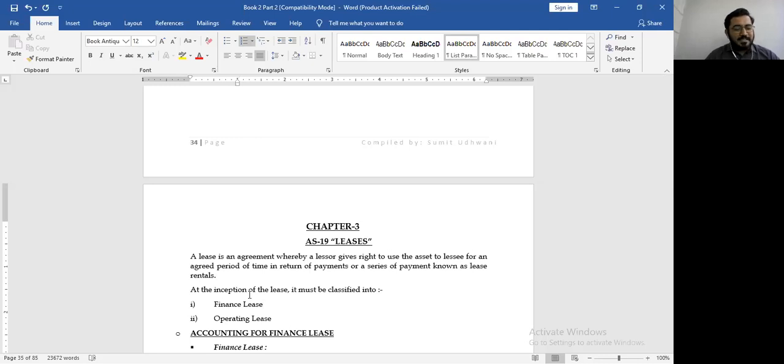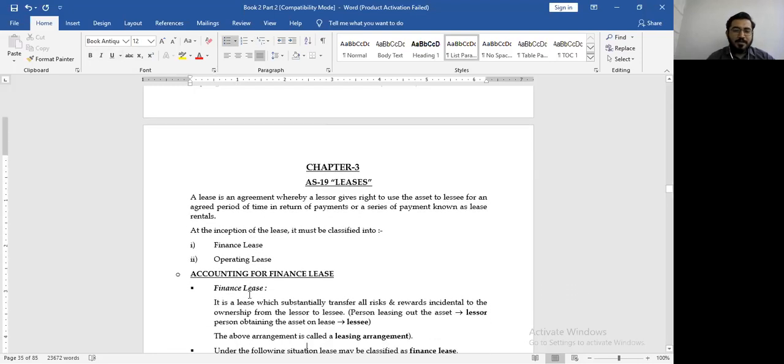Okay, let's quickly revise AS 19. The heading of the standard is leases. What is a lease? It is an agreement whereby the lessor gives right to use the asset to a lessee for an agreed period of time, and in return he gets payments or series of payments which are known as lease rentals. At the beginning of the lease, we must take a decision whether it is a finance or operating lease.